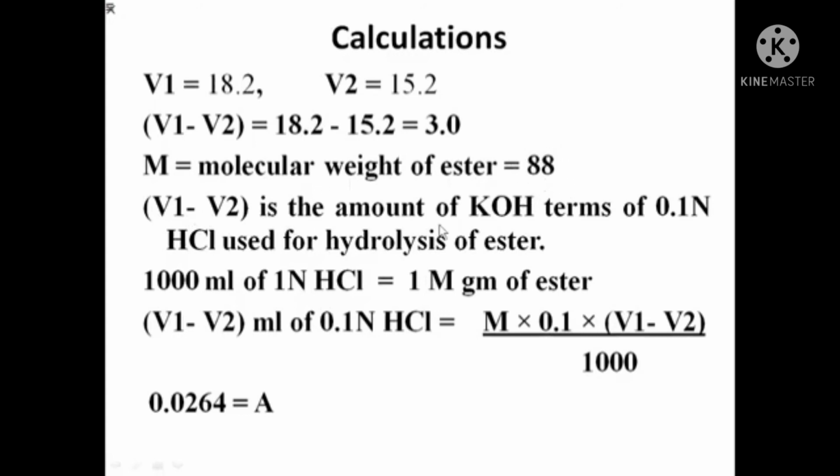V1 minus V2 is the amount of KOH, in terms of 0.1 normal HCl, used for the hydrolysis of ester. It is determined by titration with 0.1 normal HCl. So 1000 ml of 1 normal HCl corresponds to 1 gram mole of ester.